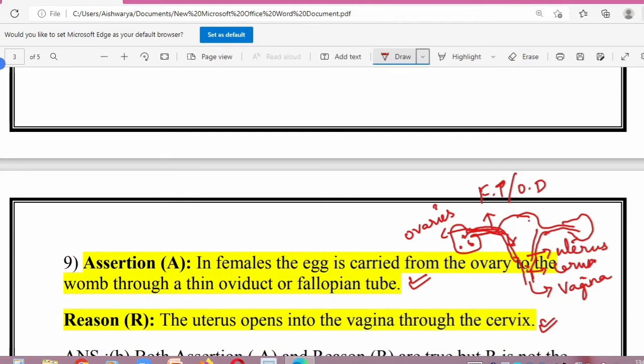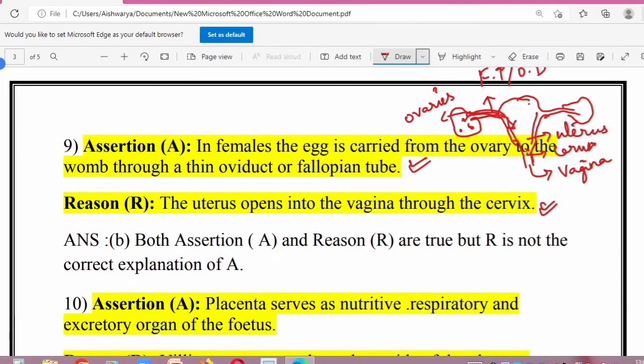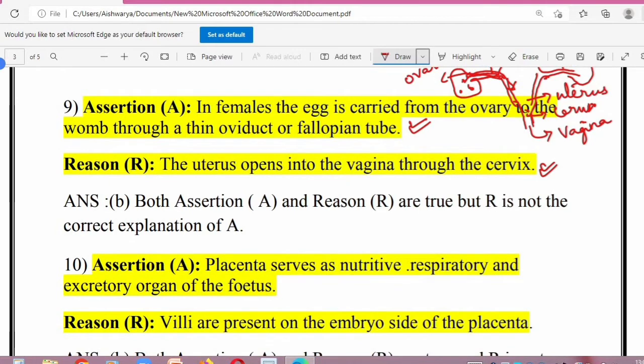So here both assertion and reason are true, but the reason is not the correct explanation of assertion. There is no connectivity between assertion and the reason, but both the statements are true. Okay? Alright.